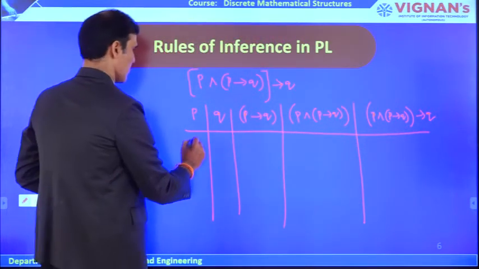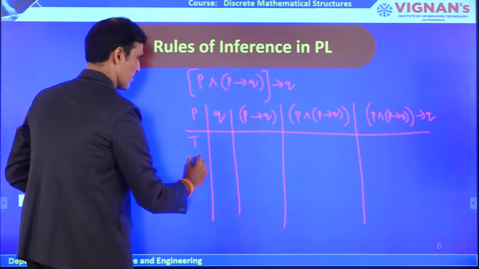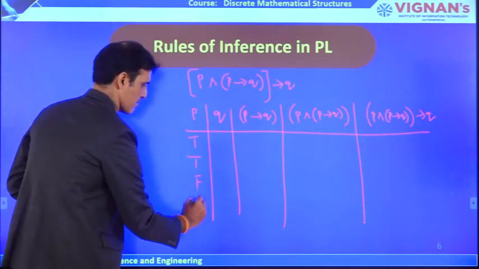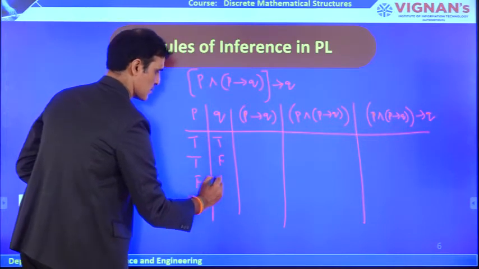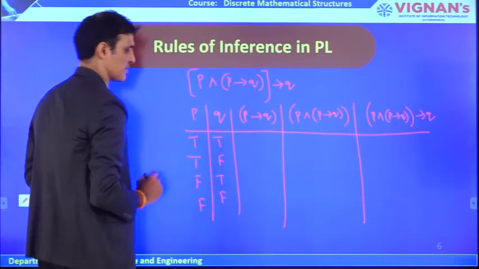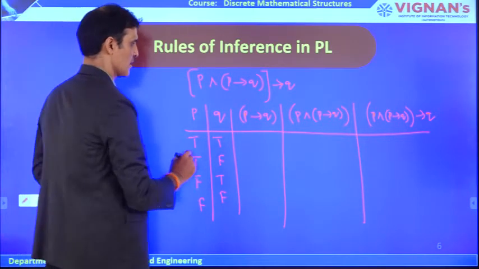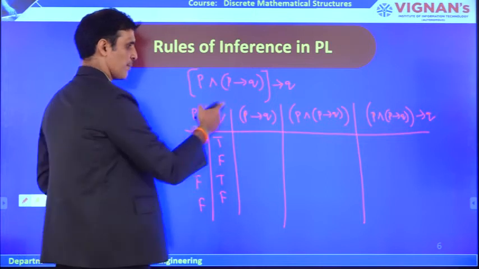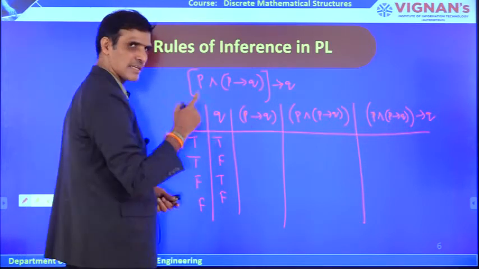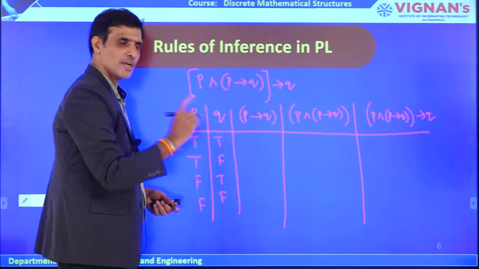Now you have to take true, true, false, false, and true, false, true, false, because there are two propositional variables, we get four rows. You know the definition of implication. It will be false when P is true and Q is false. In the other cases, it will be true.